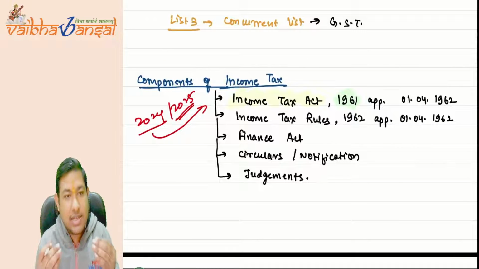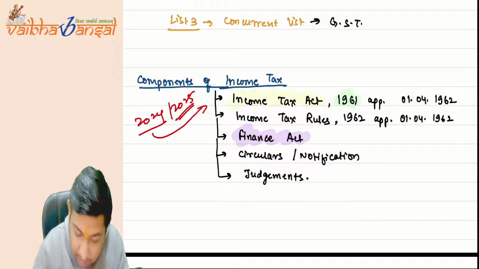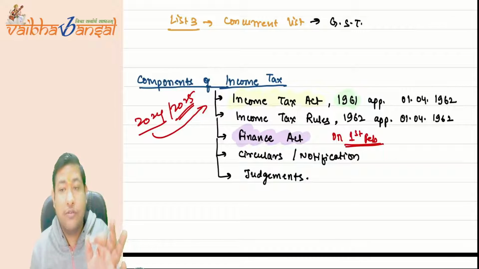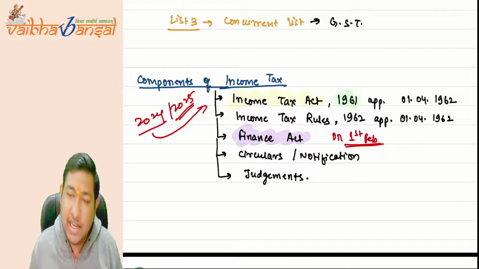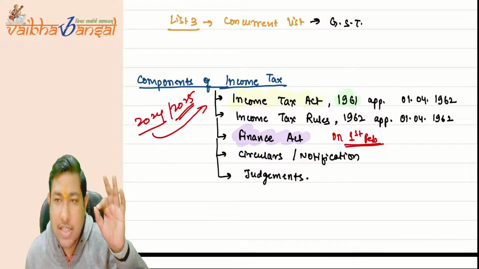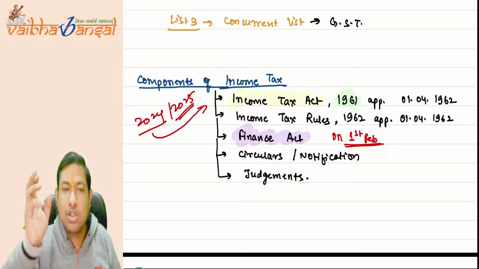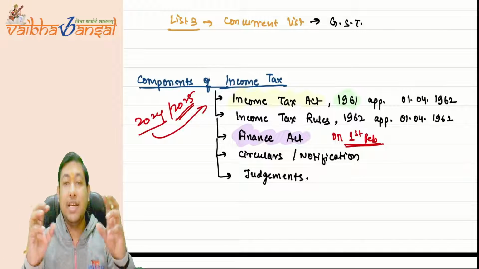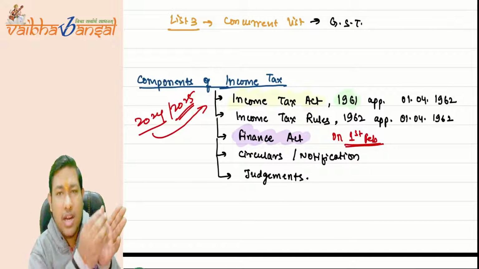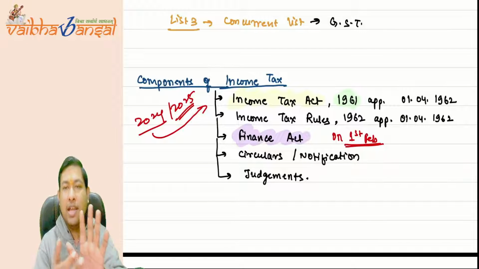Okay, so there is something called the Finance Act. What is called the Finance Act? On the first of February of every year, the finance minister of the union government of India comes to the Lok Sabha and presents a bill saying that they just want these things to be changed in the Income Tax Act.